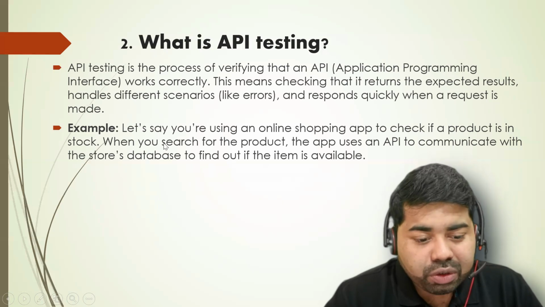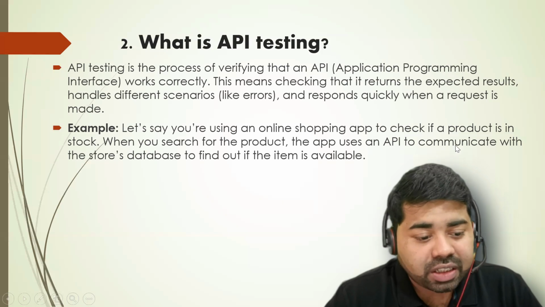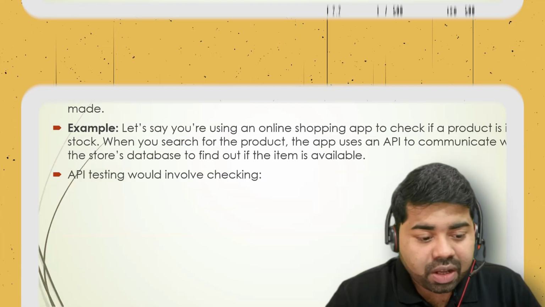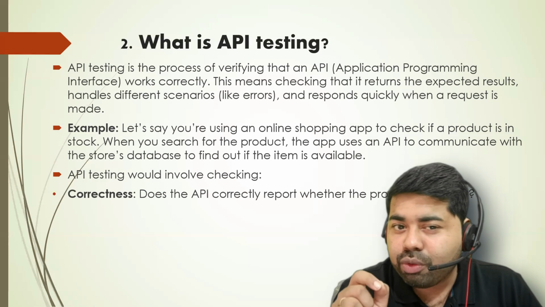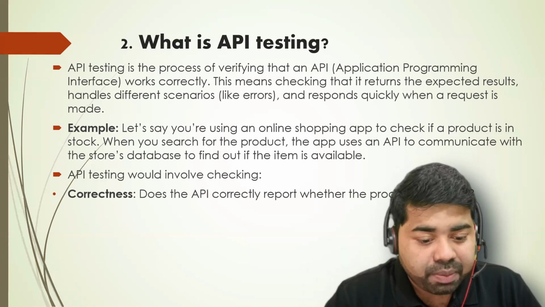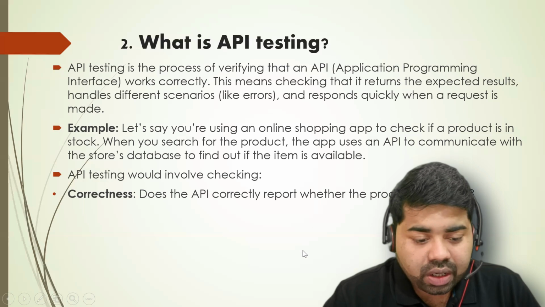When you search for the product, the app uses an API to communicate with a store database to see whether it is available or not. Understood, right? API testing would involve checking the core parts. It will check correctness: does the API correctly report whether the product is in stock or not?